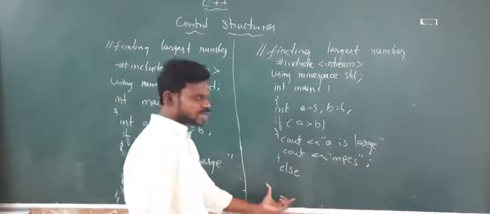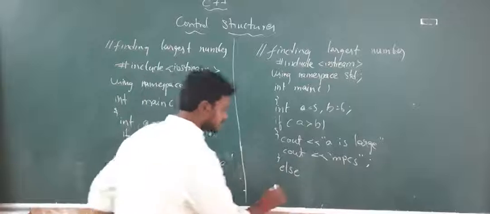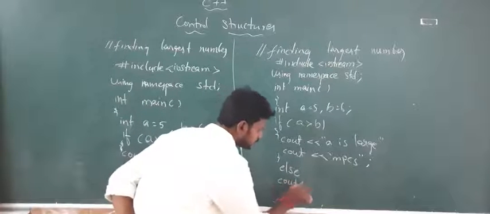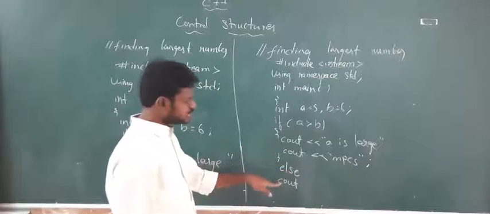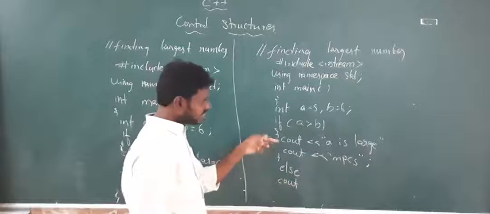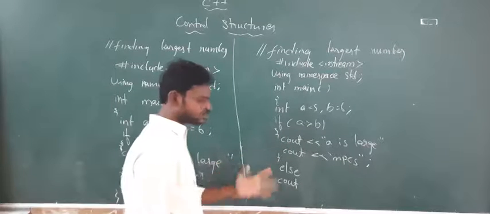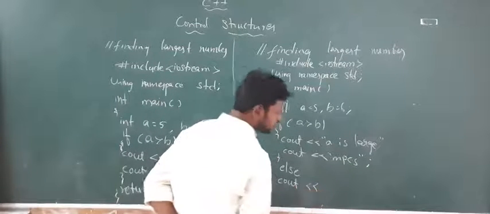Else can also have its own block. I am not going for a block of statements. I will go for a single statement, that cout. When you are having a single statement within this if, no need to open the braces and no need to close the brace. Even in the if condition also, if you are having a single statement, directly you can write; the open brace and close brace are not necessary. Okay, now I will go for this.